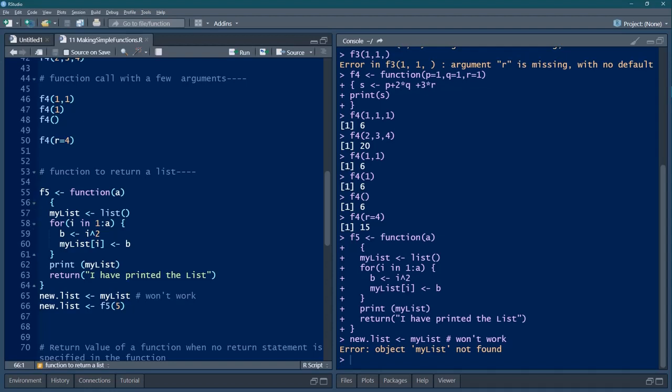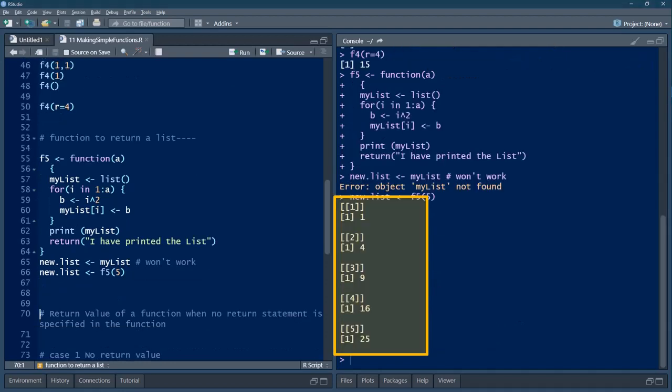Object my list not found, because my list was defined inside the function scope, so outside of the function scope my list is not known. But instead F5 of 5 I will give. So here A will become 5. So empty list will be taken, 1 square, 2 square, 3 square, 4 square, 5 square. So 5 values will get added.